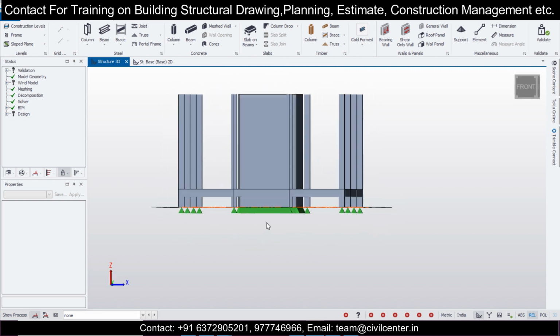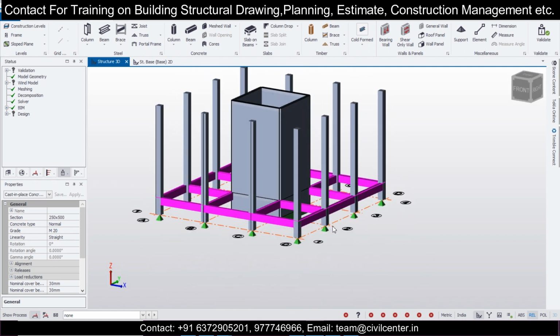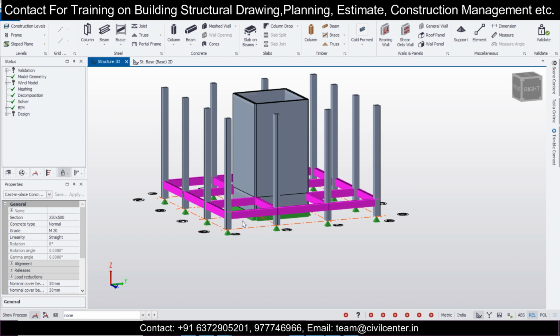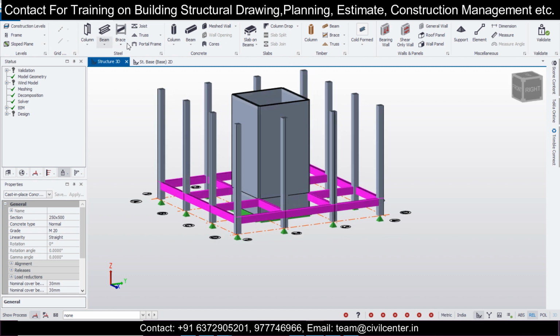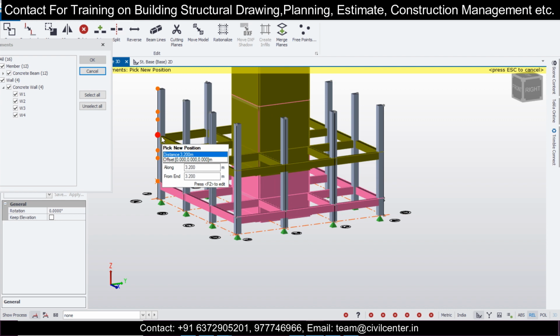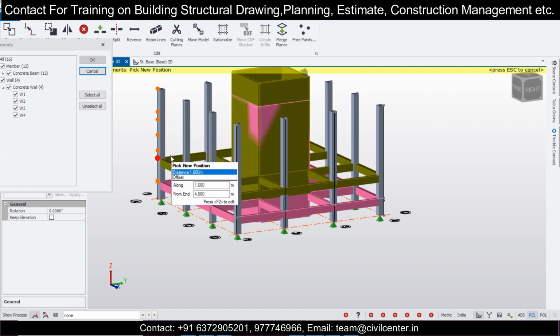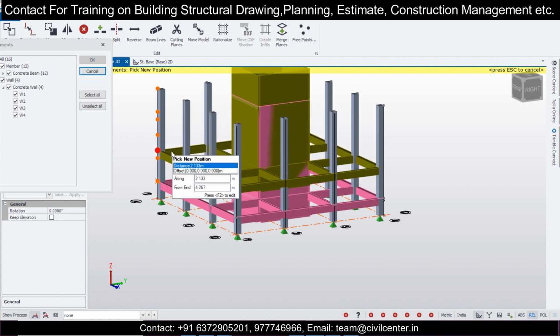If you want, you can just copy the beams from here. You can see all the beams have been selected, and then you can copy them to the next level. Also you can use other options. If you click on copy, you will have this option of this floor. This entire thing has been copied.